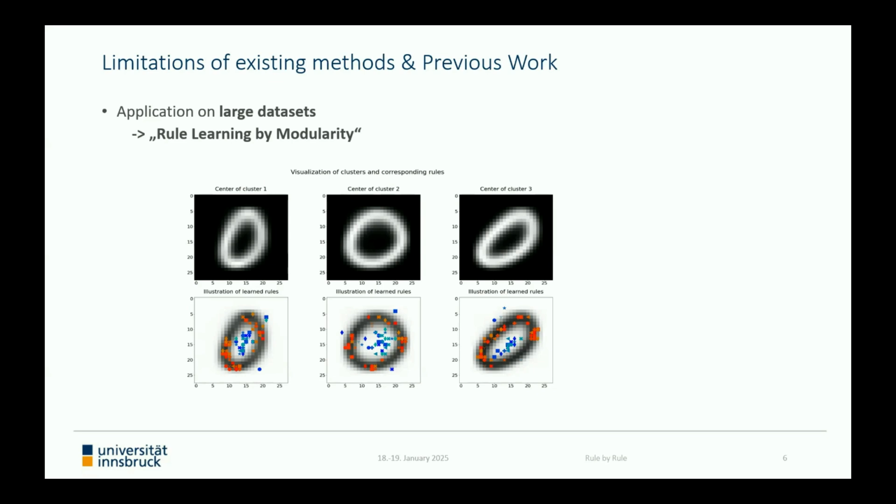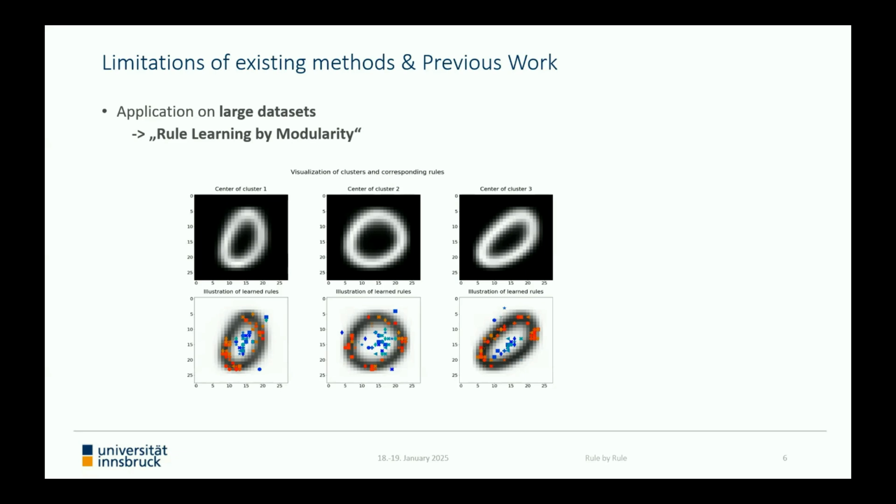And remember that a rule learning algorithm basically aims to find rules describing a given set of positive examples. So instead of using all of these various forms of zeros as one large set of positive examples, we split the set into 3 subsets consisting of very similar positive examples by applying clustering. This eases the process of rule learning since the learner can focus on one certain form instead of additionally differentiating between round and slanted zeros, for instance. So at the end of the day, we consider 3 independent subproblems and apply the rule learning method on each of them.